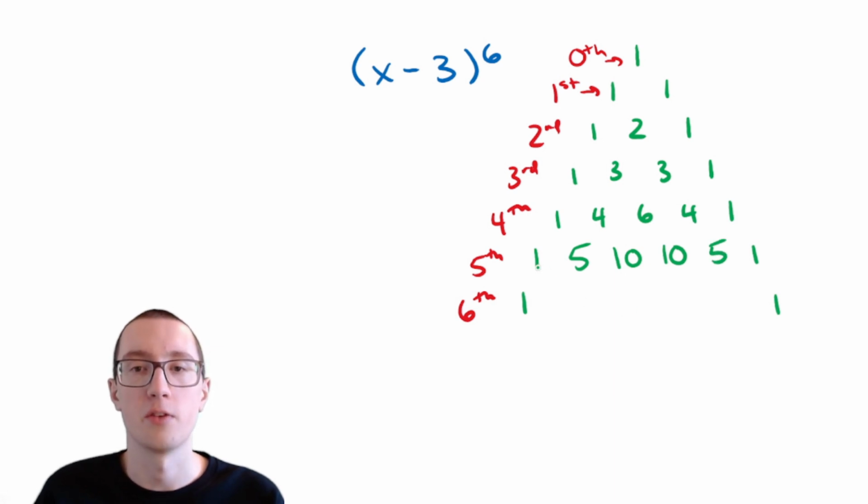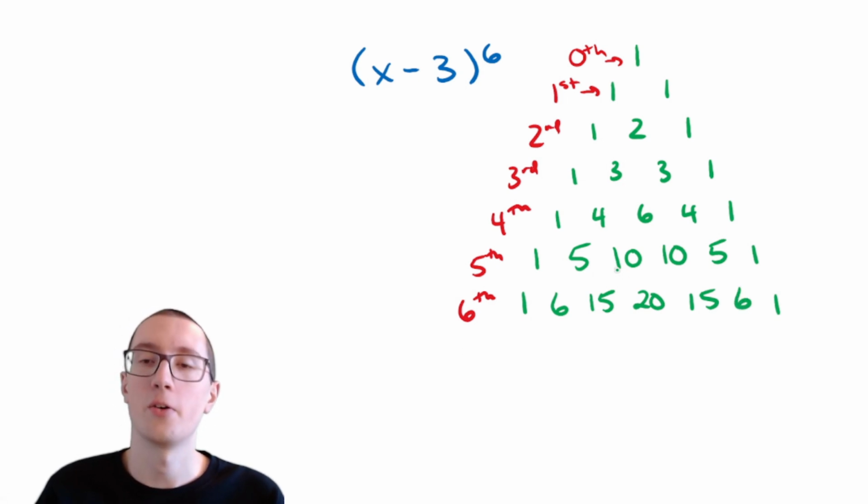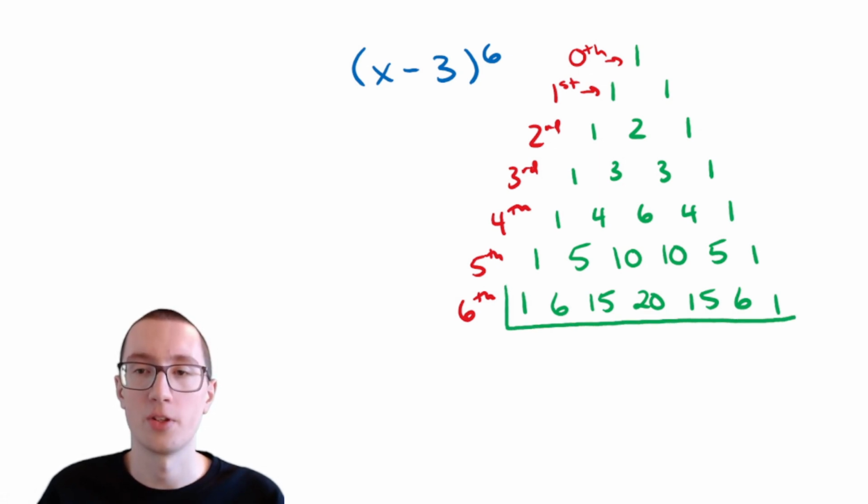And then for the 6th row, we have 1 plus 5 is 6. 5 plus 10 is 15. 10 plus 10 is 20. 10 plus 5 is 15, and 5 plus 1 is 6. And you may notice that this is actually symmetrical. It's symmetrical every time, so that helps. So this is going to be the row of Pascal's triangle that we will be using right here.